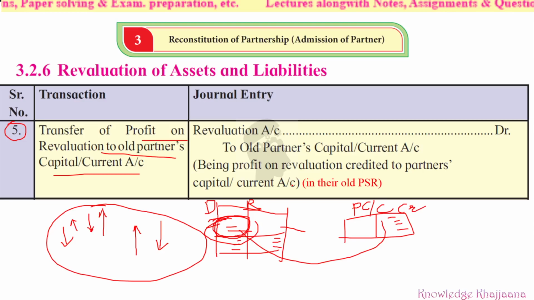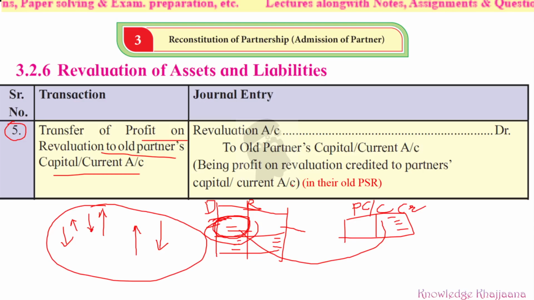Okay, but in which ratio is it distributed? It is credited in their old profit sharing ratio. What was their old profit sharing ratio? Why? All these 4 or 5 or 6 types of adjustment, whatever transactions have taken place, are only because of the business which they have carried on in the past. Whatever business they had carried out in the past, because of that it has arisen: increase in the asset, decrease in the asset, increase in the liability, decrease in the liability. Whatever has happened is because of the way they had carried on the business. So it will be credited to their partner's capital or current account in their old profit sharing ratio.